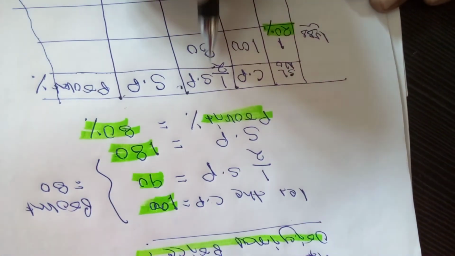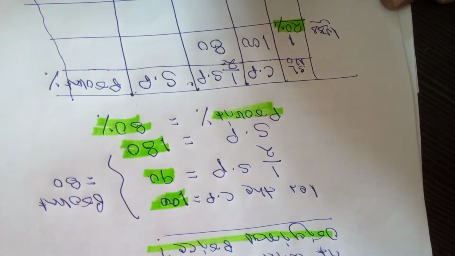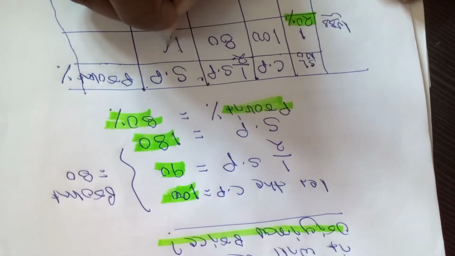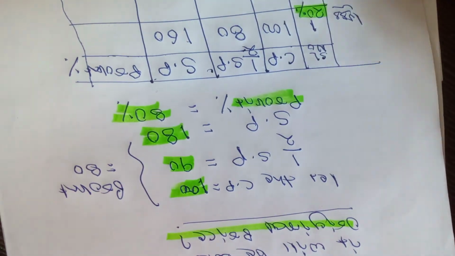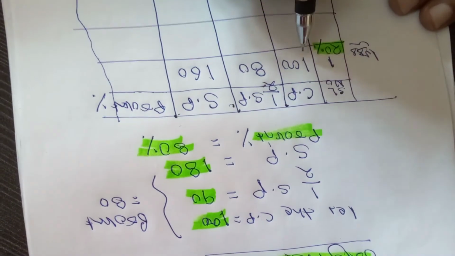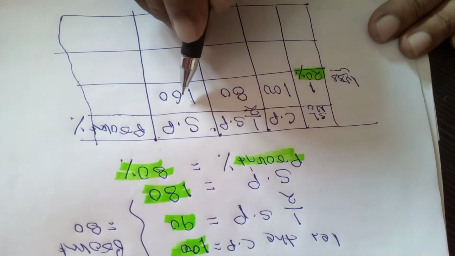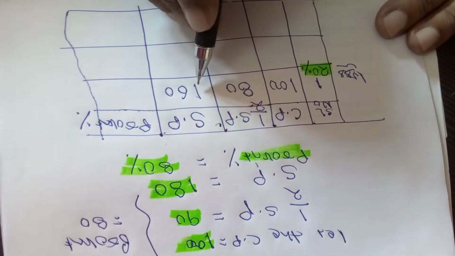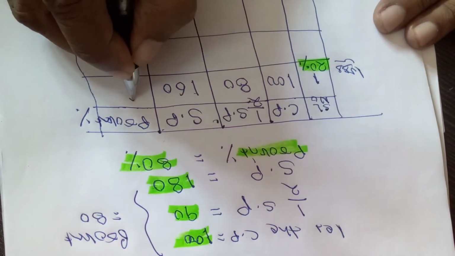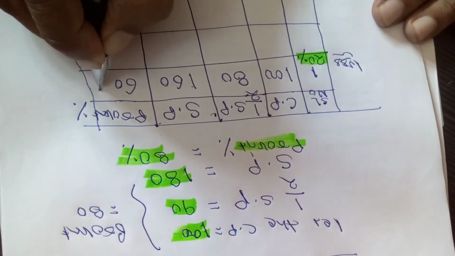That means, as per the question, half of the selling price is 80. So what is the selling price? 160. So what is your profit percent when the article is sold at the original price? Now 100 is the cost price, the original price or selling price is 160, then the profit percent is equal to 60%.